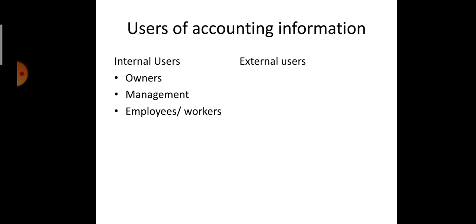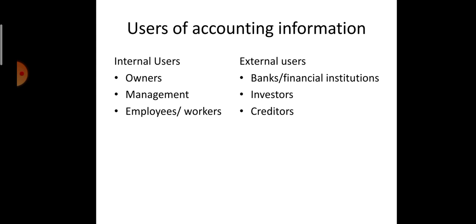Similarly, there is one more category, that is external users. There will be many, like government, banks, financial institutions, investors, creditors. Creditors are eager to know about the financial position before giving any credit, because they want to ensure that their amount will be received back, recovered. Government authorities, so as to collect the taxes.